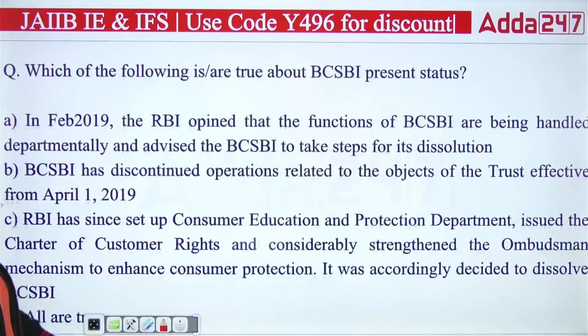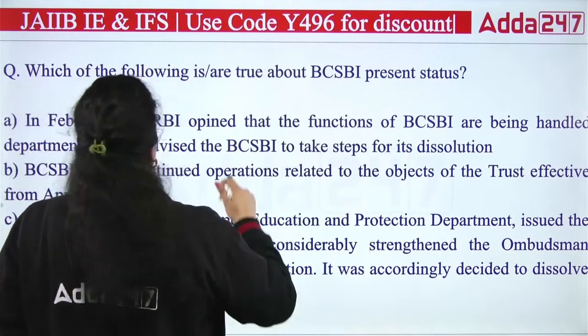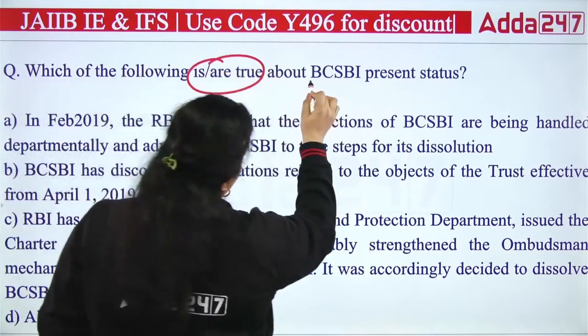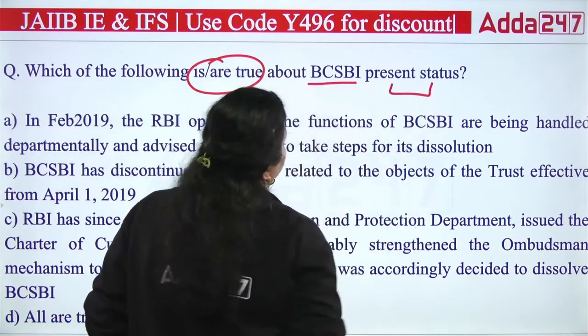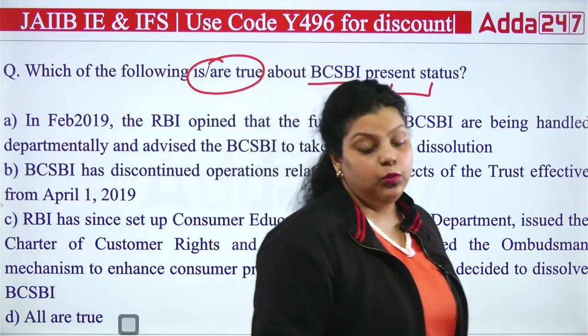Next question we have is about BCSBI. So question is asking which one of the following is true about the BCSBI present status. So BCSBI we are talking about, first of all, it has been dissolved. BCSBI has been dissolved. It is not working anymore.